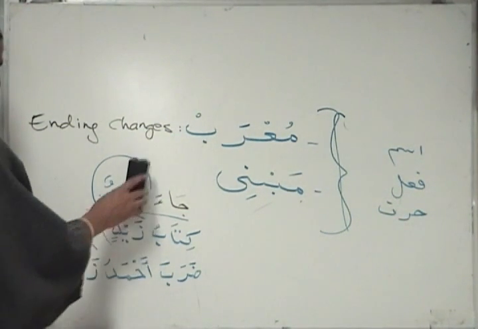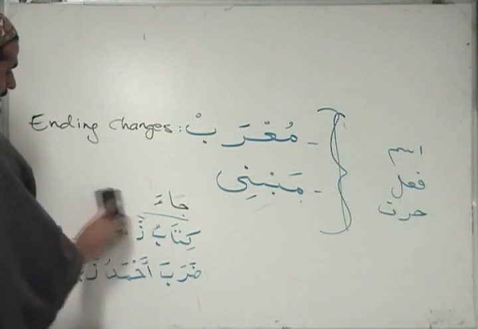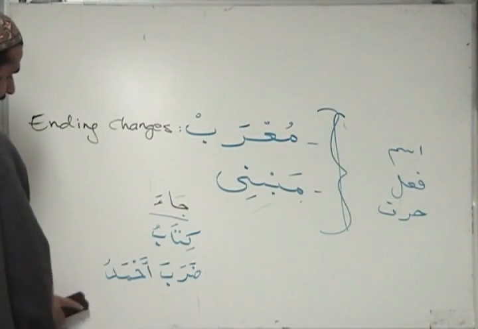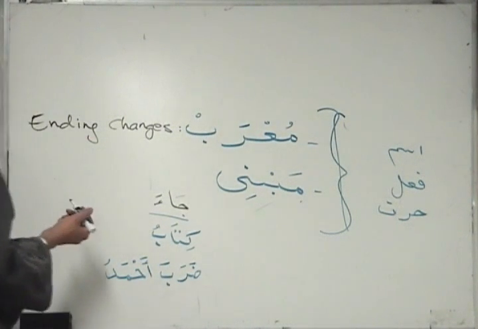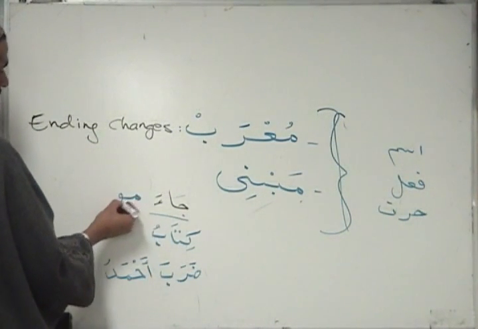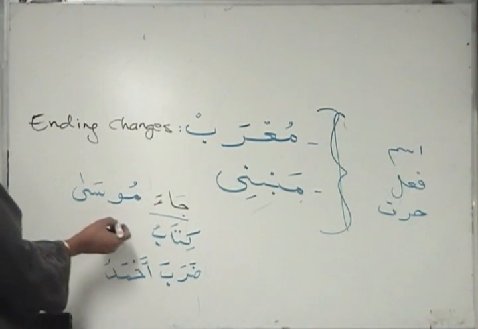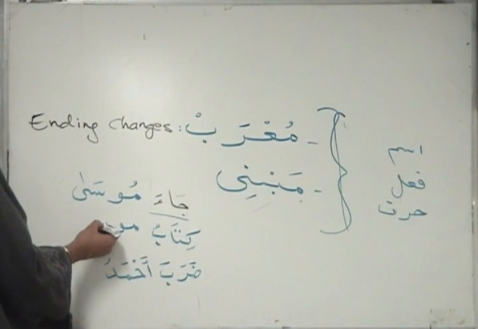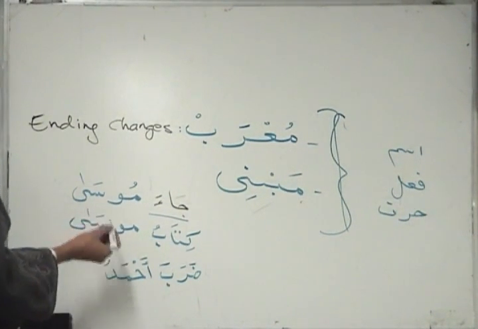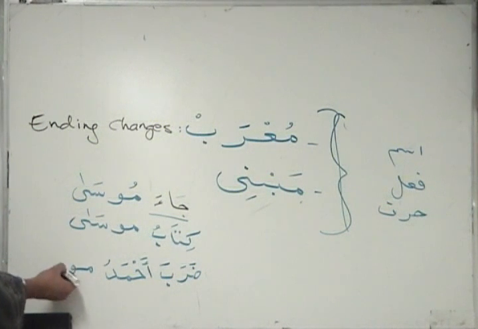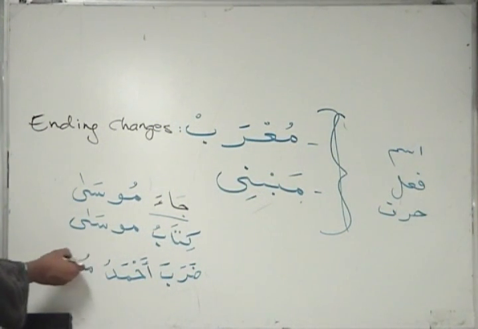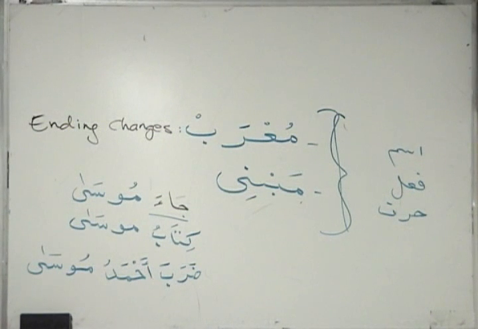On the other hand, there's another kind of ism where this doesn't happen. Ja'a Musa. Musa came. It's the name of a person. Kitabu Musa, the book of Musa. Daraba Ahmadu Musa. Ahmad struck Musa. The ending in each case stays the same. So Musa is Mabni.